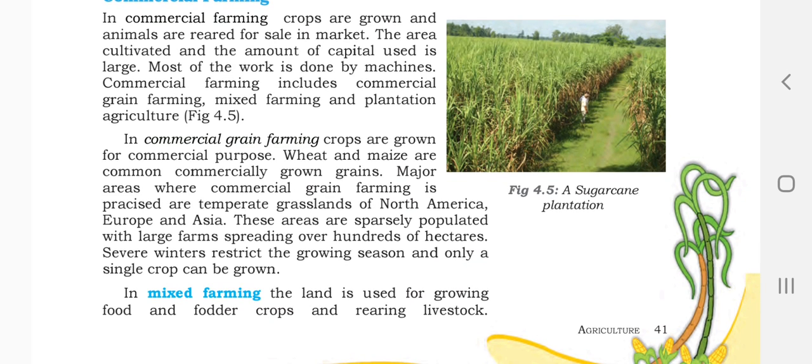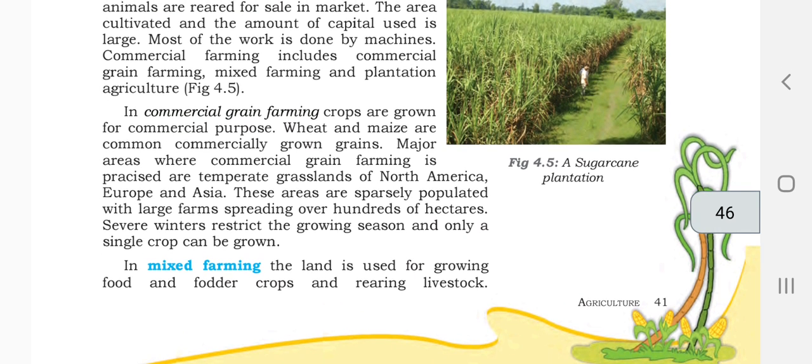In commercial grain farming, crops are grown for commercial purposes. Wheat and maize are common commercially grown grains.